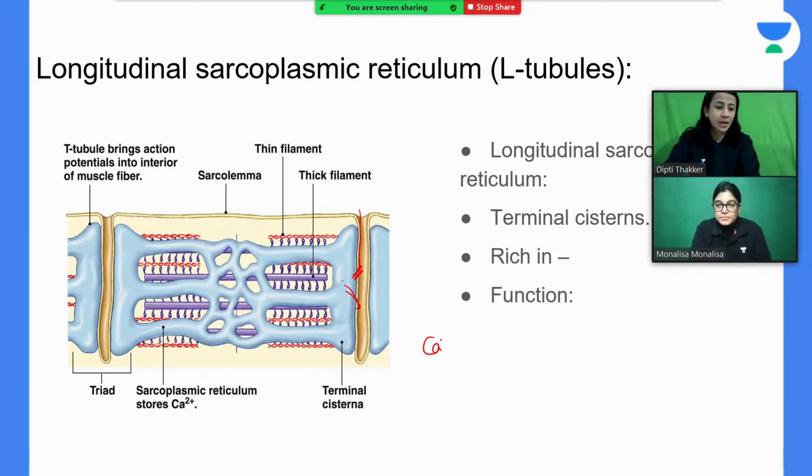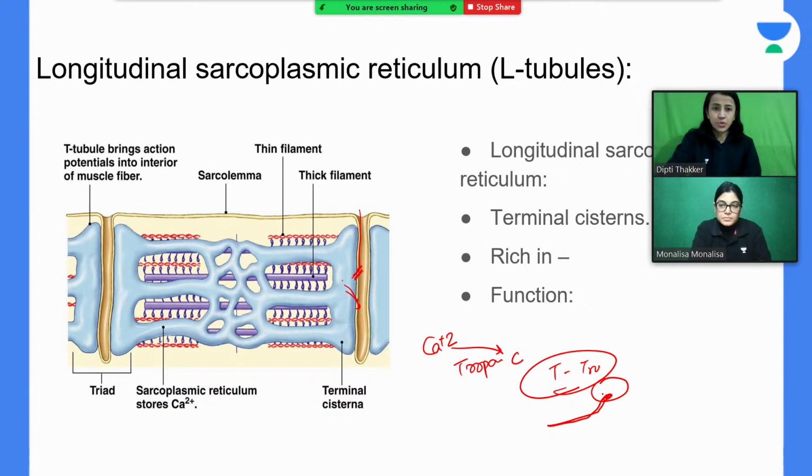Now these calcium ions bind with your troponin C, and when they bind with troponin C, the troponin-tropomyosin complex is removed from the actin molecule. So now the actin molecules get free, so they can bind with the head of the myosin molecule. Okay, so this way there is muscle contraction.